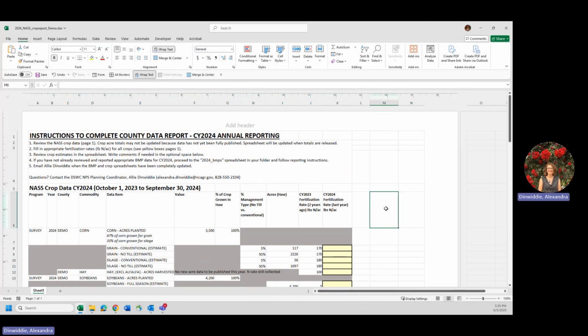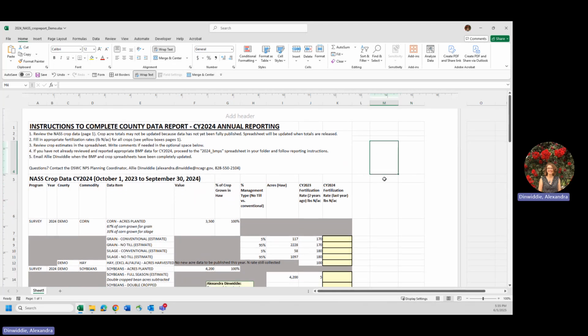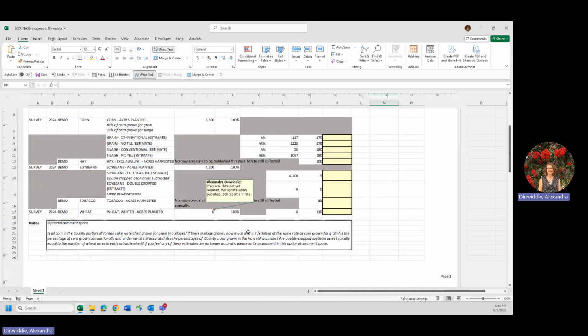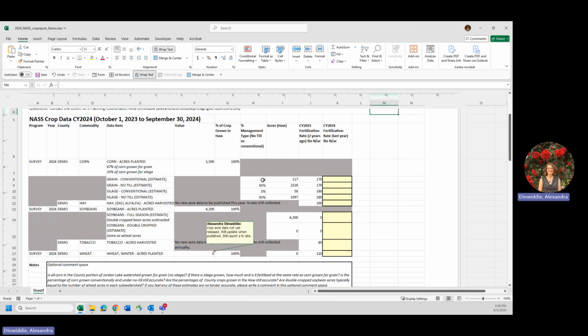All right, now we're going to go through the motions to fully complete this worksheet. So the first crop is corn. The percentage of corn approximated to be grown in the Haw portion of the county is 95% and 5%. So 5% in conventional and 95% in no-till. If you didn't think these percentages were still accurate, you of course would write it in the optional comment space, but let's say that we think that they still are, so no worries there.